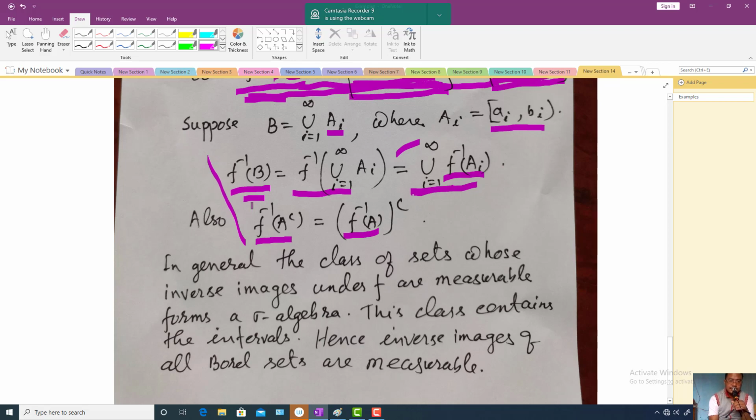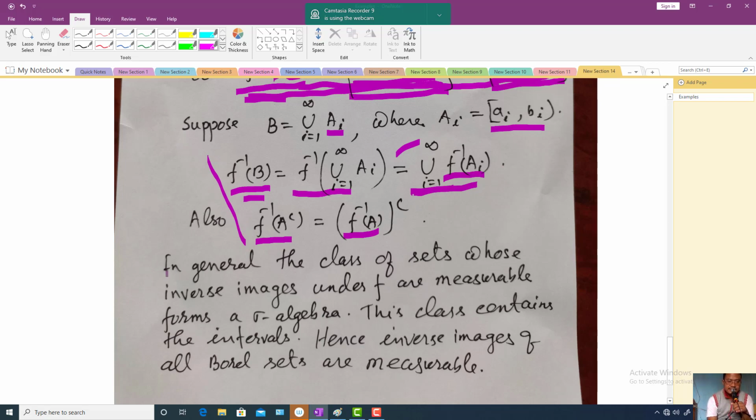So from these two, what we have is that the collection is a sigma algebra. What collection? The collection of sets whose inverse images are measurable is a sigma algebra. In that sigma algebra, Borel sets are also members, because we have easily seen this one.